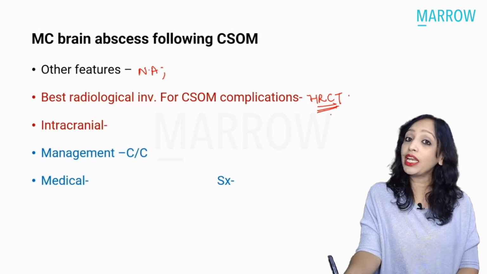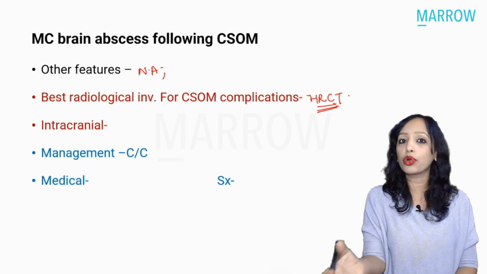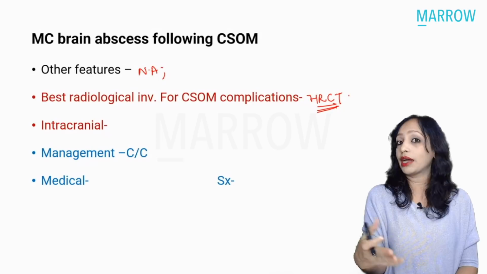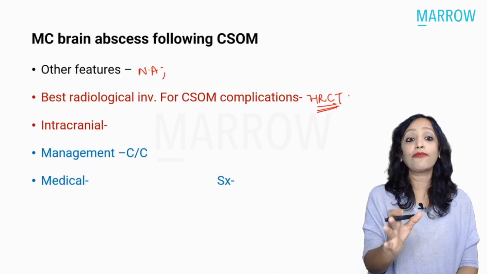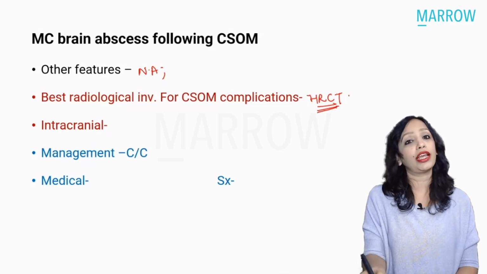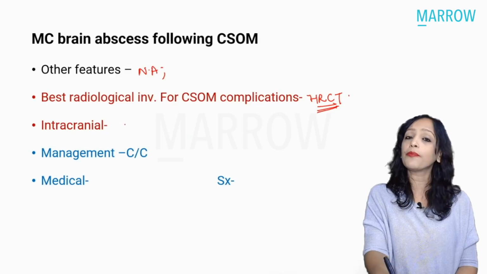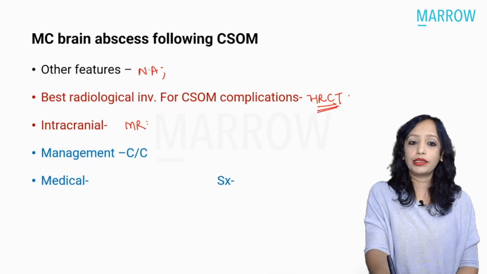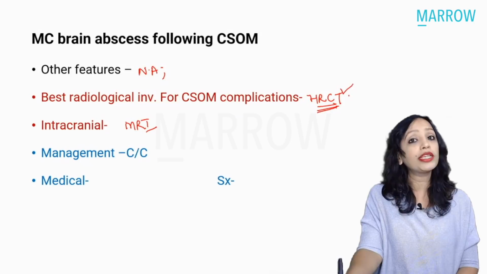But specifically, if it is asked about an intracranial complication like a temporal lobe abscess, lateral sinus thrombosis or meningitis, and a radiological investigation has been asked, then which investigation is better? Yes, the MRI. But definitely if it is arising from the ear, an HRCT is always required.